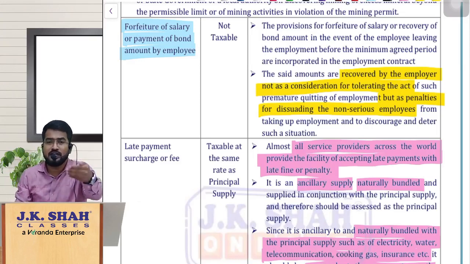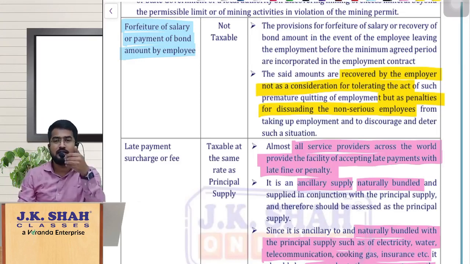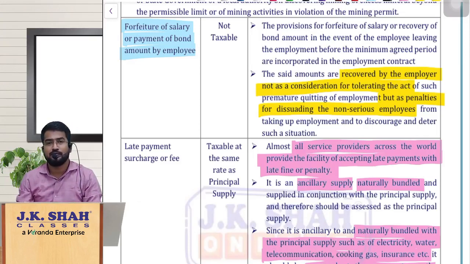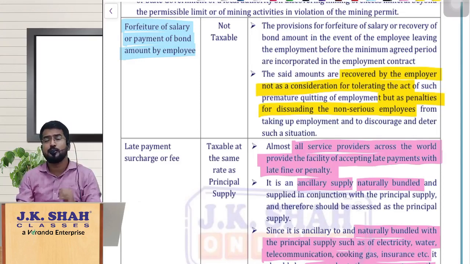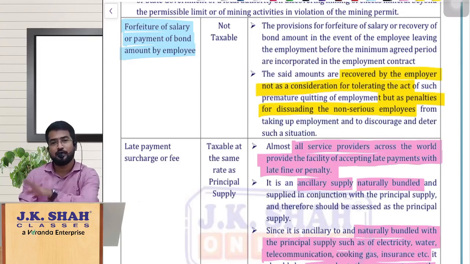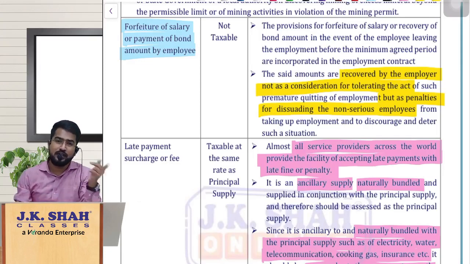Or we will forfeit 1 month of your salary. Like that, they have put some condition in the employment contract. Now, that amount which has been forfeited from the employee's salary, tell me whether it is consideration the employee is paying for quitting the job before the prescribed period. You have agreed to work for 3 years. You are quitting the job before 3 years. For that, the employer is deducting your salary.